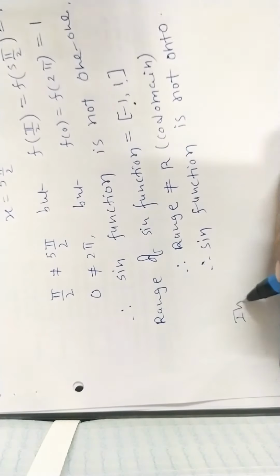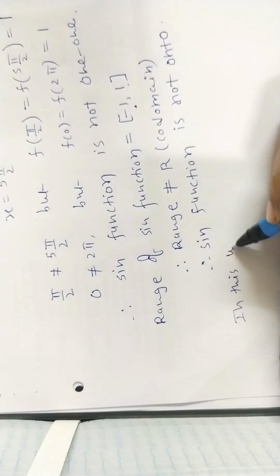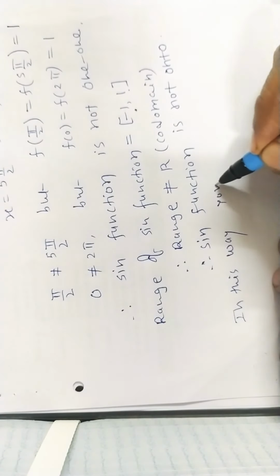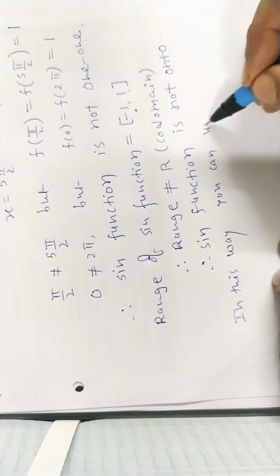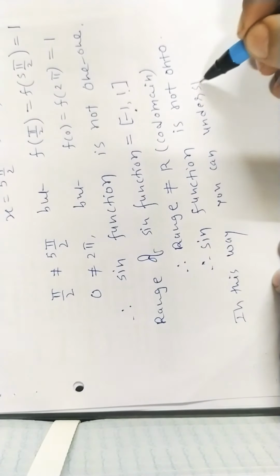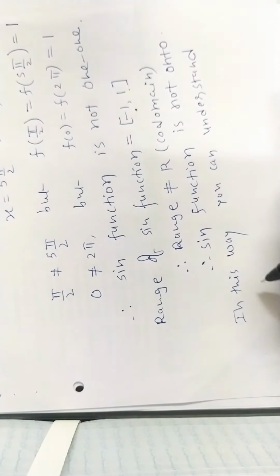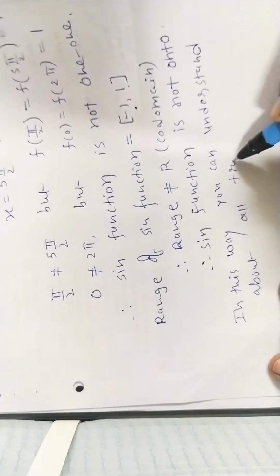In this way, you can understand about all trigonometric functions.